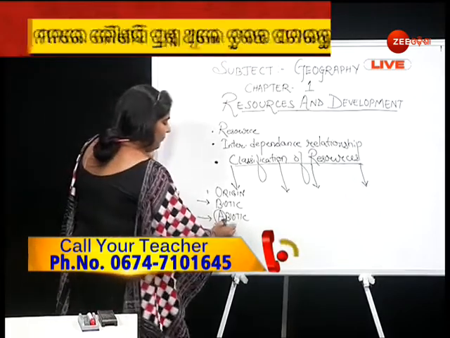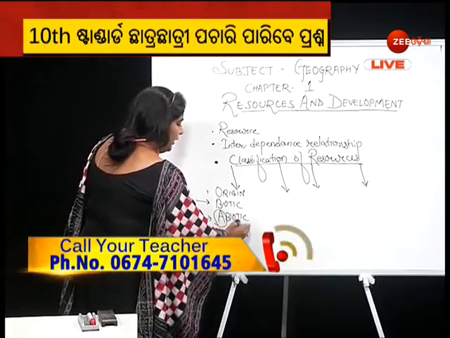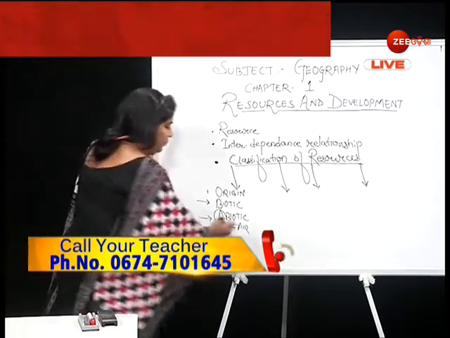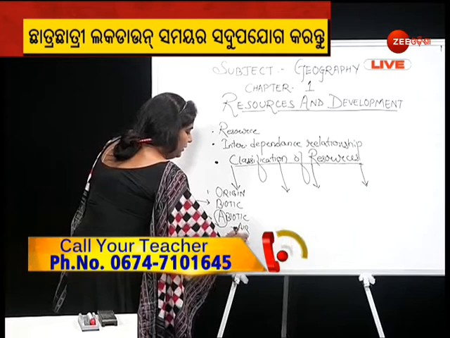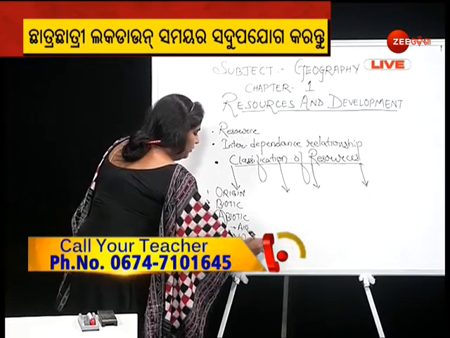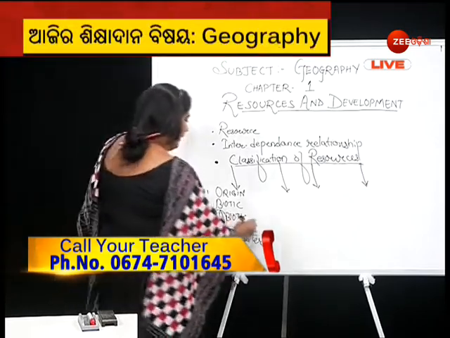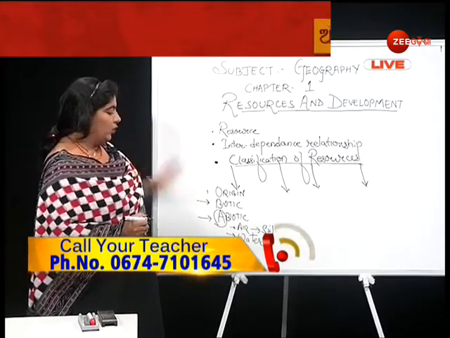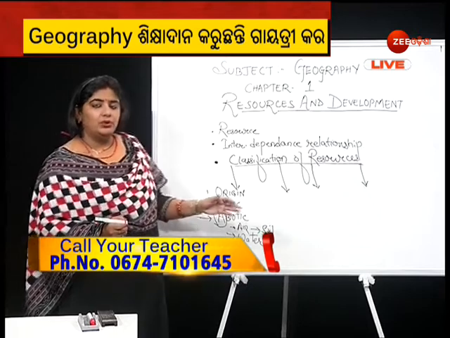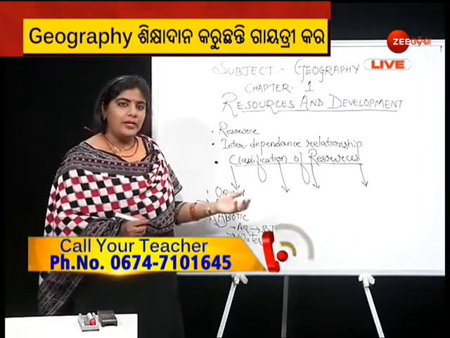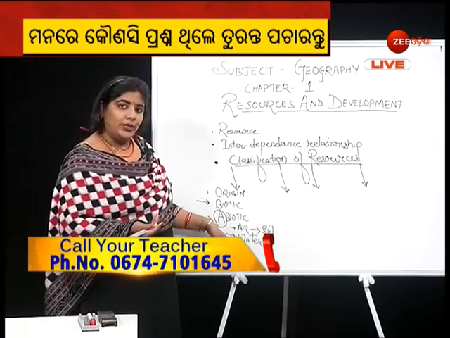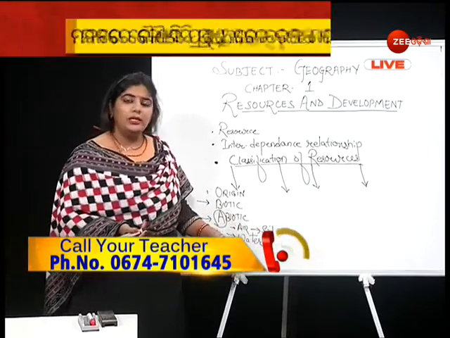Non-living would be air, water and soil. We can use them from the hydrosphere, lithosphere and atmosphere: air from the atmosphere, water from the hydrosphere and soil from the lithosphere.